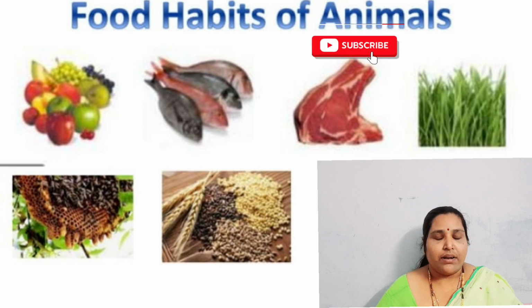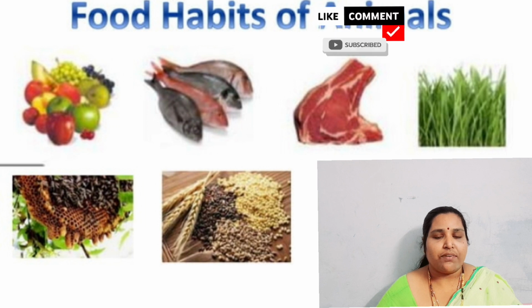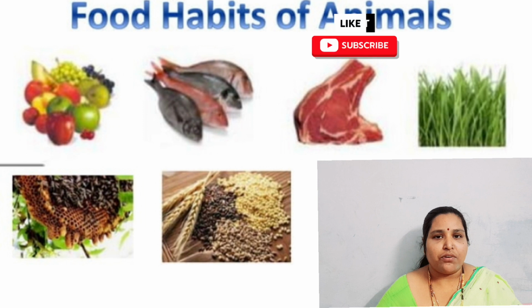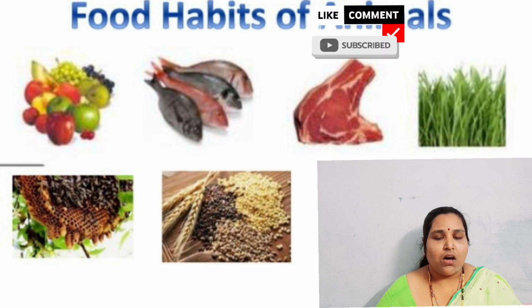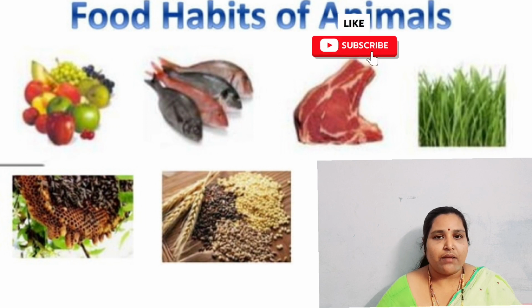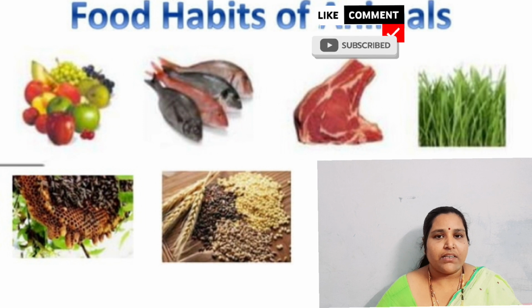Next, the different birds have different beaks. Why? They feed on different types of food. For example, the woodpecker has a long, strong beak to dig the layers of bark of a tree and eat away the pests and insects inside the layers of bark. Next, the vulture has a long hooked beak to tear the flesh of animals with claws and eat away.